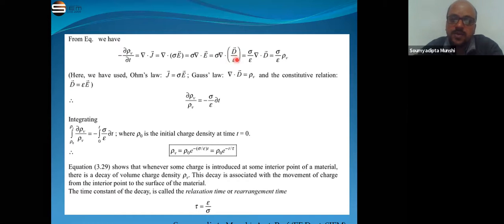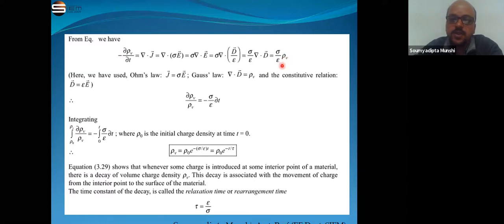We take 1 by epsilon out, so it is sigma by epsilon into the divergence of D, and the divergence of D means the volume charge density rho v. So the equation becomes minus del rho v by del t is equal to sigma by epsilon rho v.